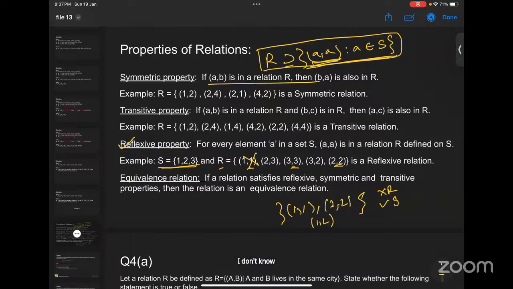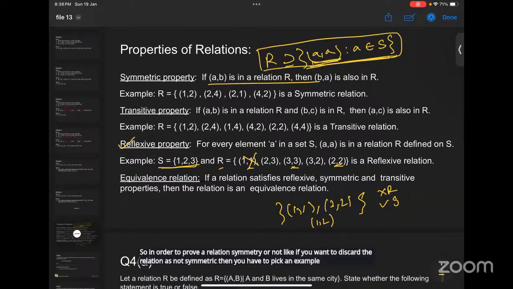So in order to prove a relation symmetric or not, if you want to discard the relation as not symmetric, then you have to pick an example. If you have any example, then you can conclude that the relation is not symmetric.